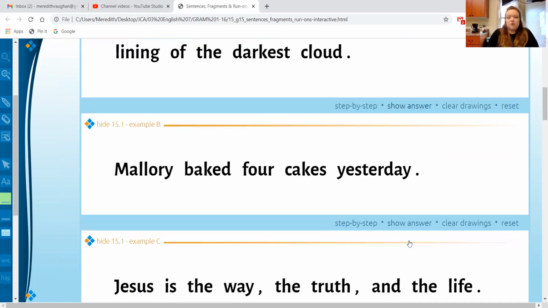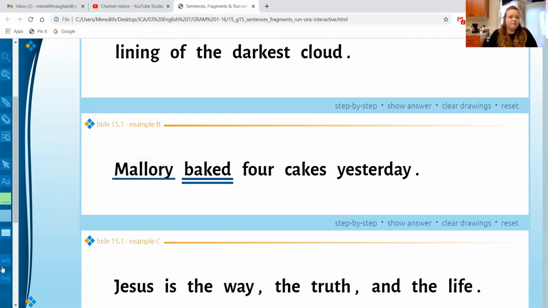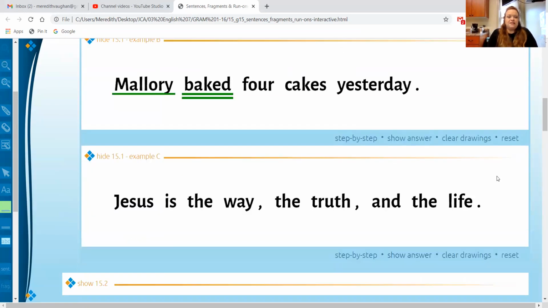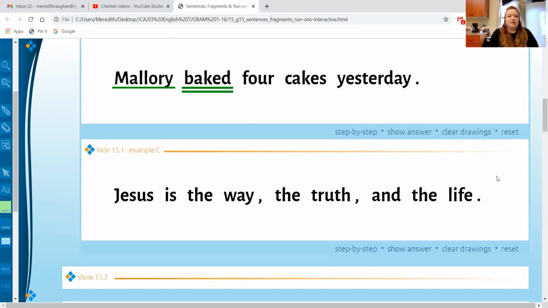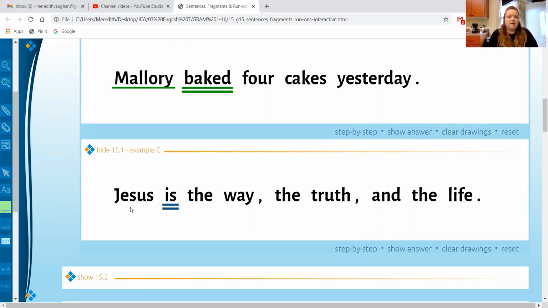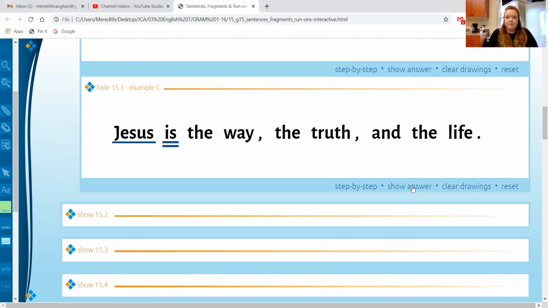Another example, Mallory baked 4 cakes yesterday. You can see clearly that you have the action here, baked, who baked, Mallory baked. And if you remember from our lesson on complements, Mallory baked what? She baked 4 cakes. Although in this case, that's not entirely necessary to complete the thought. It does give you a better picture of what's going on here. Last example, Jesus is the way, the truth, and the life. Your verb is a form of to be, so we have our linking verb, and who is, Jesus is.